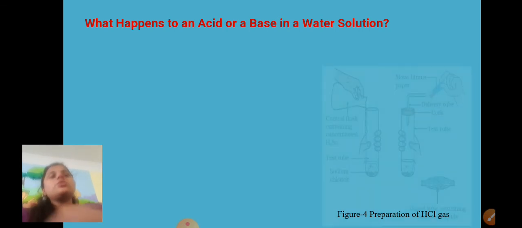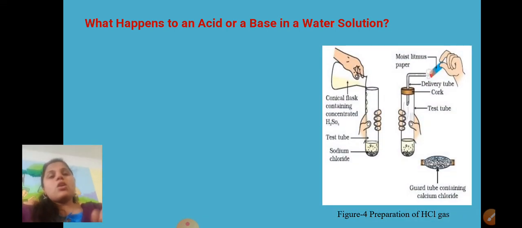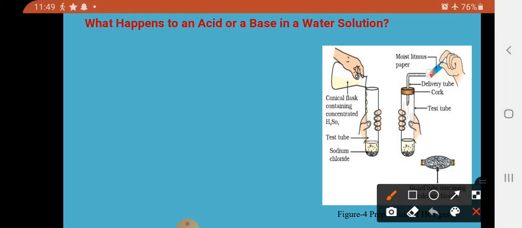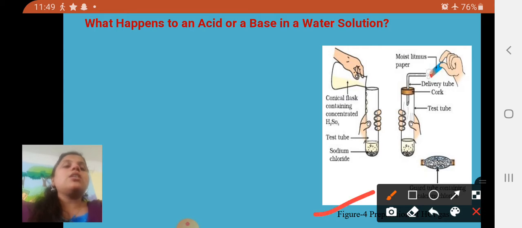So dear students, in today's concept, first we will discuss the preparation of HCl gas. How are you able to produce HCl gas, not from HCl, but from a different acid, that is H2SO4 plus an ionic compound, sodium chloride.